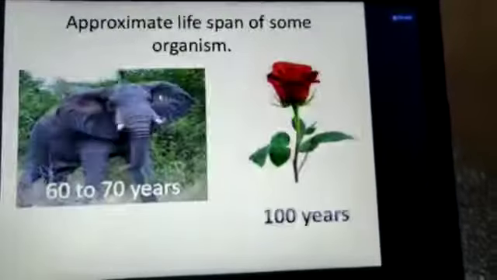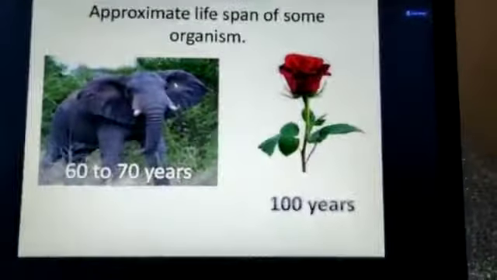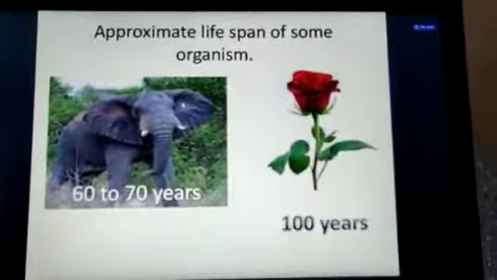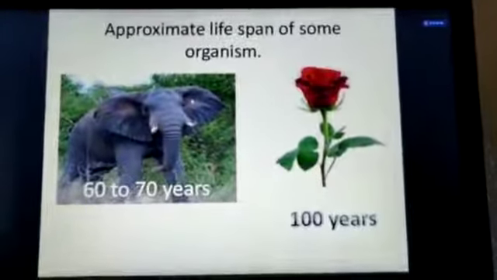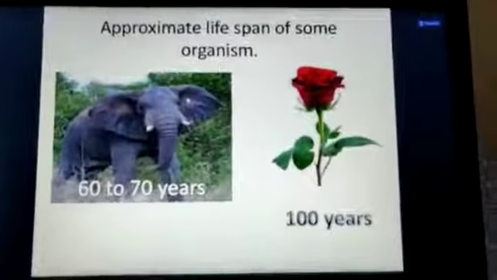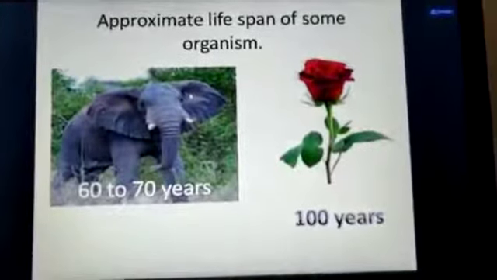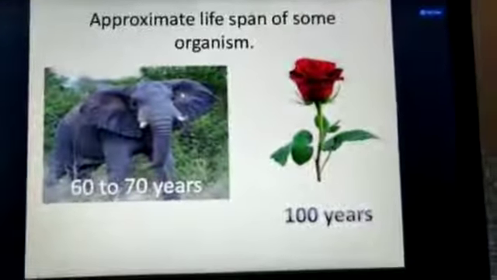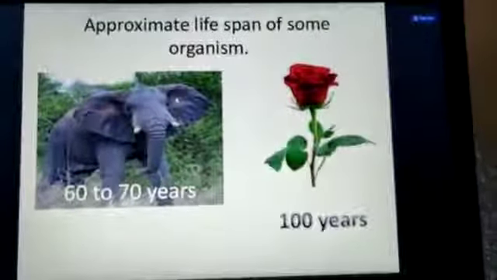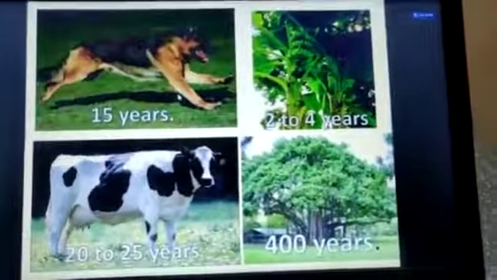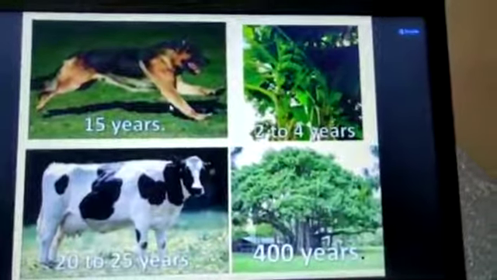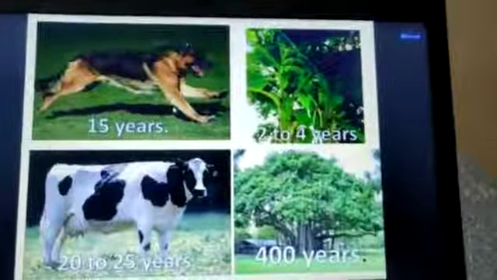Okay, so now, just now we studied lifespan. What is lifespan? Lifespan is nothing but the period from the birth till the death. Different animals present around us have different lifespans. For example, here on the screen you are able to see elephants have a lifespan, meaning the period from the birth till the death, of 60 to 70 years. Rose plants have a lifespan of 100 years. Dogs have approximately 15 years. Plants generally 2 to 4 years, depending on their breeds or qualities or species.